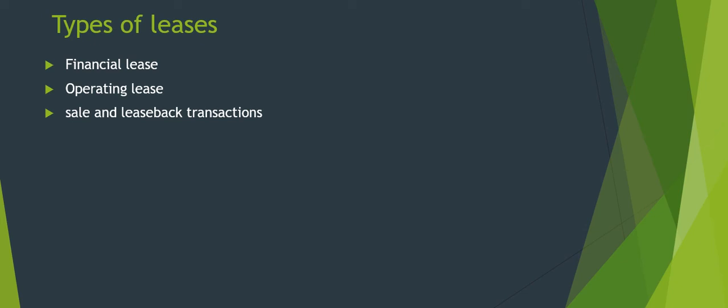And in operating lease, how does the lessee show it? So if it is an operating lease, the lease payments will be recognized as an expense on a straight line basis, that is, the fee paid over the lease term.